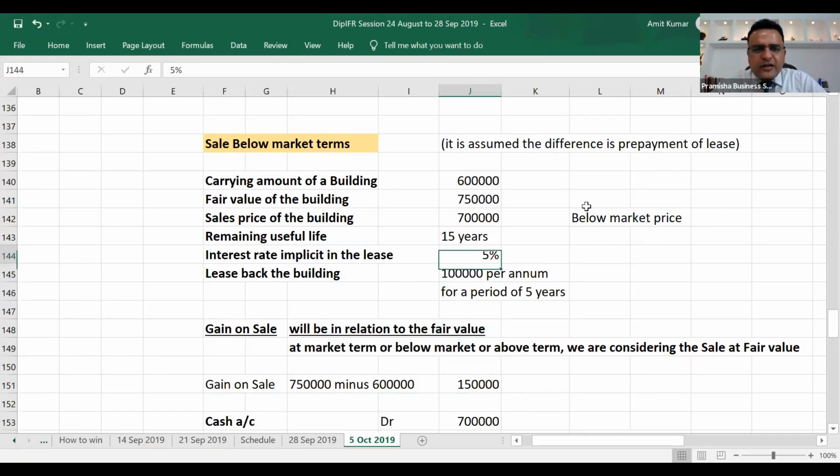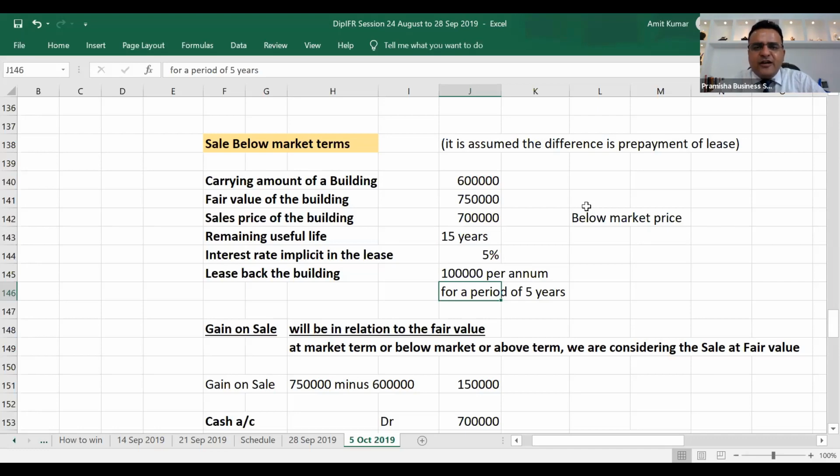And if the remaining useful life is 15 years and the interest rate implicit in the lease for retaining the right of use for a period of 5 years, leasing back the same building, is 1 lakh per annum for a period of 5 years, there will be lease liability of 1 lakh per annum plus 50,000, which is considered as a prepayment of lease. So the total amount to be paid over a period of 5 years plus 50,000 will be considered the total lease liability for retaining the right of use. Why am I stressing on this point?